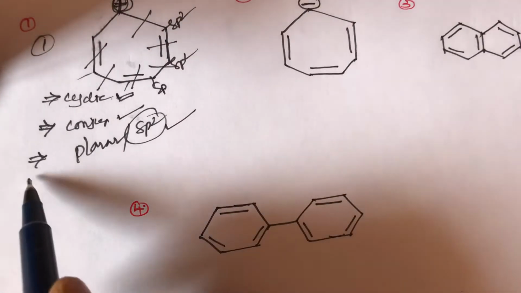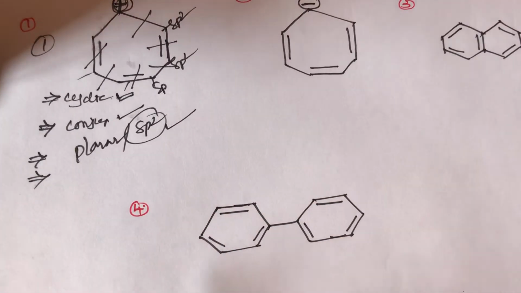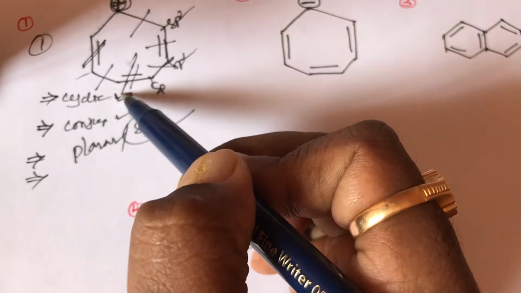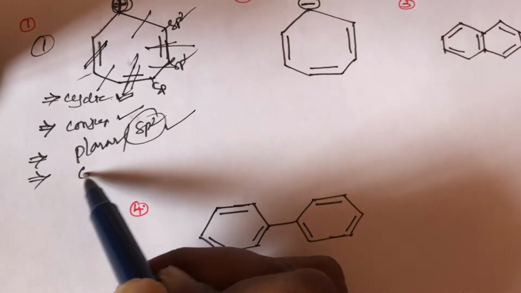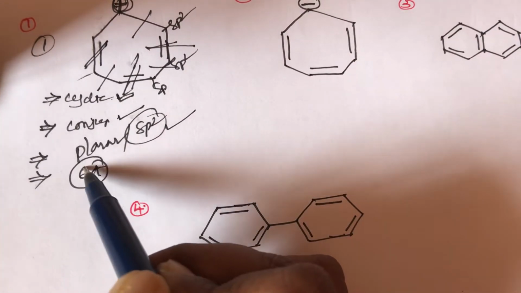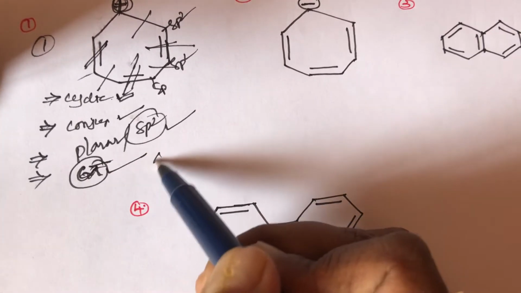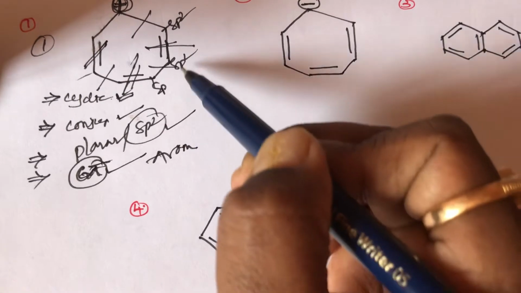What about the fourth condition? That is, how many pi electrons are there in this compound? Here 2 pi electrons from here, 2 from here, 2 from here. So a total of 6 pi electrons are present. 6 pi electrons belong to an aromatic compound. The first compound is aromatic.